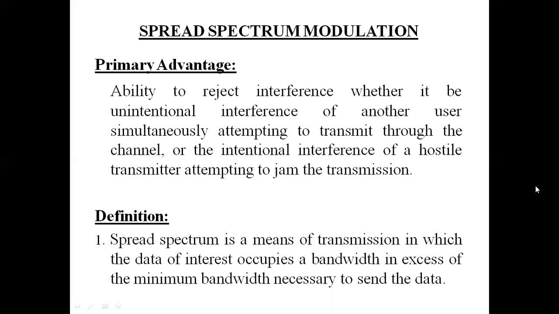Now, as the name suggests, spread spectrum, we are increasing the bandwidth of the signal. We are spreading the signal in frequency domain. That means what are we doing? We are increasing the bandwidth of the signal. So whatever is the minimum bandwidth required to transmit a signal, now it is a bigger value. We are spreading a signal over a bandwidth whose value is much more than the bandwidth of the original signal, which could have been used in a general modulation technique.